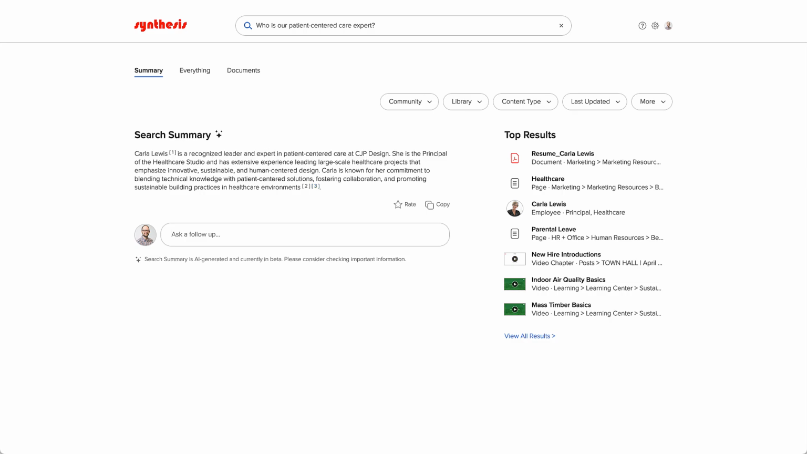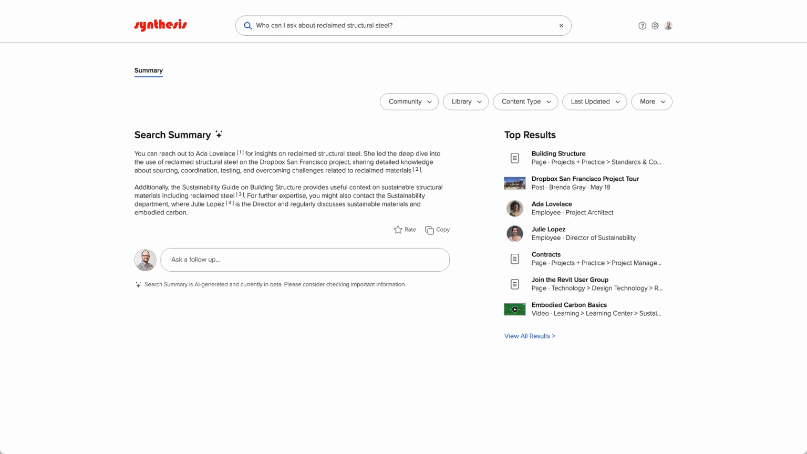And finally, here's the search result for who can I ask about reclaimed structural steel. Synthesis AI search suggests Ada Lovelace, citing her employee profile, as well as a recent post about a project tour. In addition, Synthesis AI search suggested the sustainability guide page for building structure, as well as contacting Julie Lopez based on her role as sustainability director, as well as regular contributions on sustainable materials and embodied carbon. So, you can see that we've made AI search much more powerful, and that advanced employee search will unlock the ability for your employees to connect to the right person in the flow of their work.